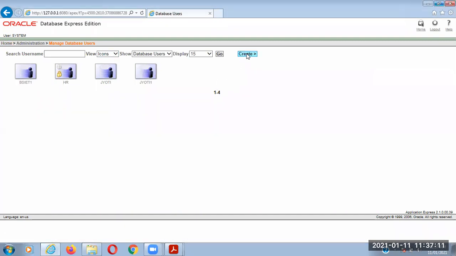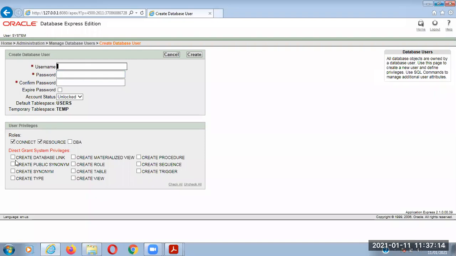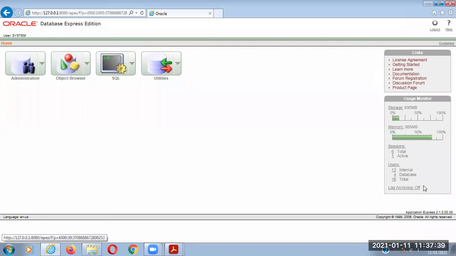If you click on create, that will open a new window. Using that, you can create a user. So you can have a username, you can have a password. Okay, so by default, a temporary table space, TEMP, is assigned to that user. Okay, so it is quite easy to create a user without passwords or without the commands in the GUI.